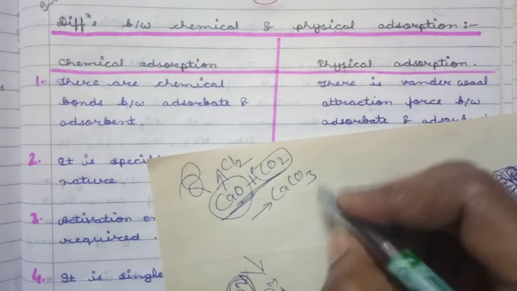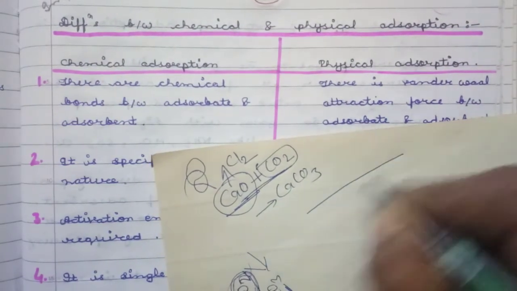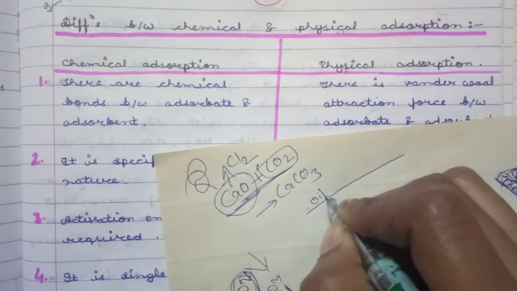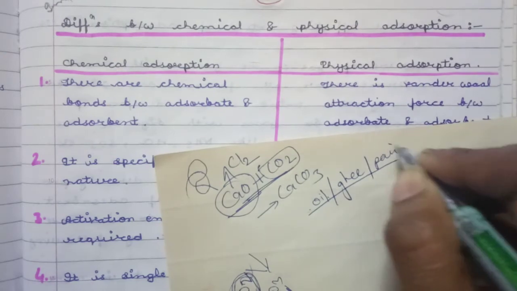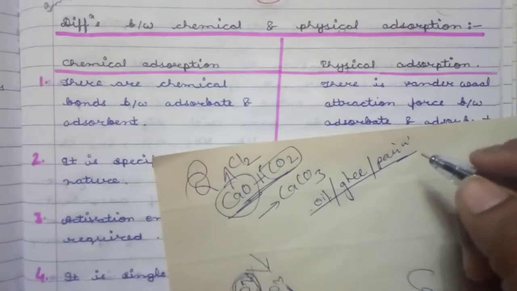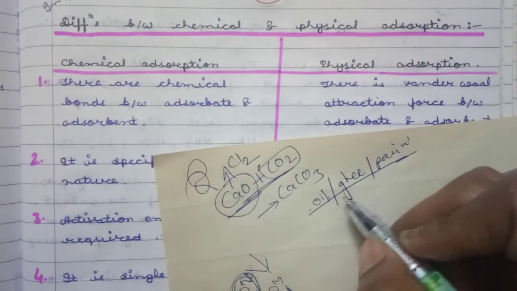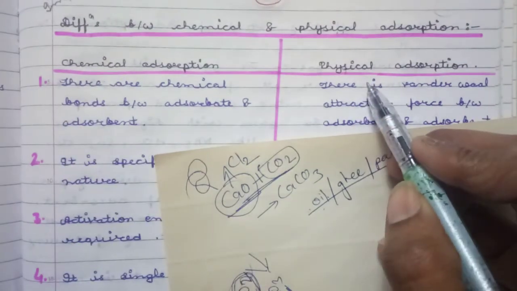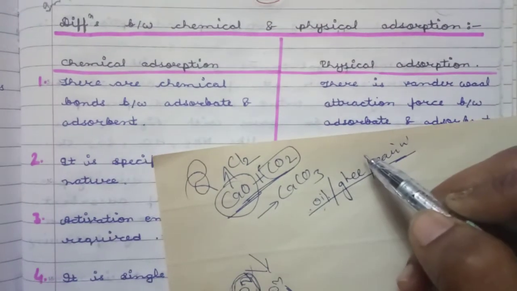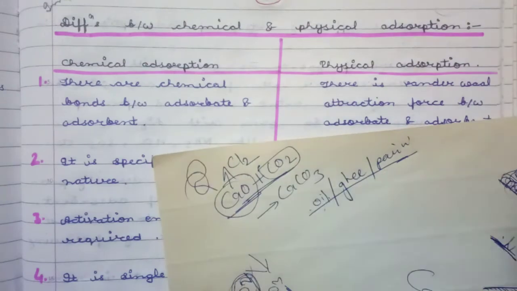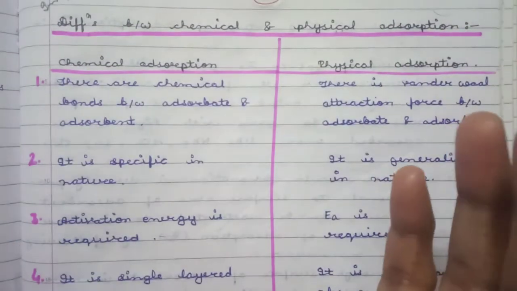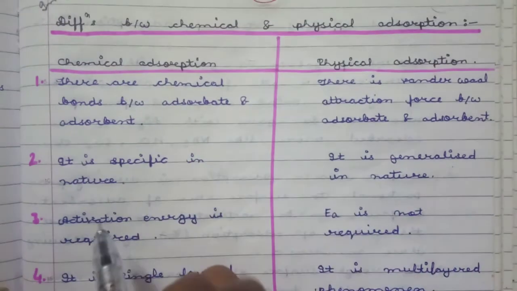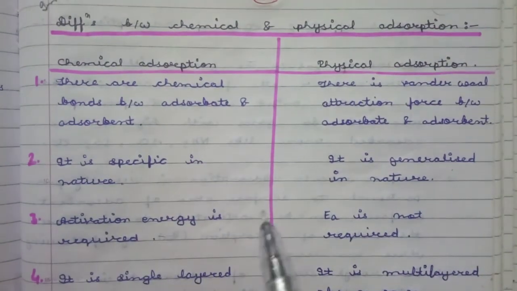While physical adsorption is generalized, on an iron surface we can use oil, ghee, or any varnish or paint to prevent rusting. So physical adsorption is generalized in nature, while chemisorption is specific in nature. Chemical bonding takes place only between a specific adsorbate and adsorbent.